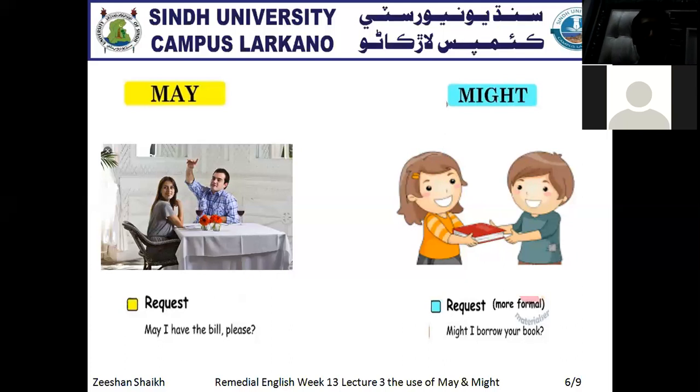Clear? Now if you see from the picture, there is a person with a blue shirt. Now he's trying to request the waiter, that may I have the bill please. So that's why we use may for the request. But we use might for the more formal request. The difference is that we use might for the polite request and we use may for the general request, as we normally request another person. So that's why we use may.